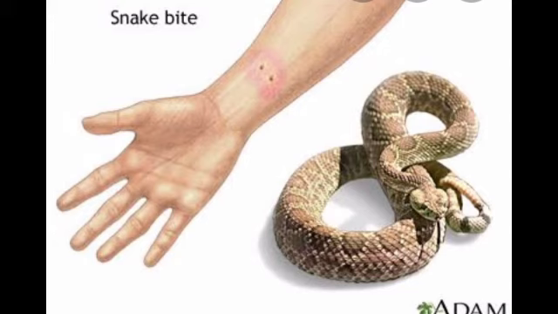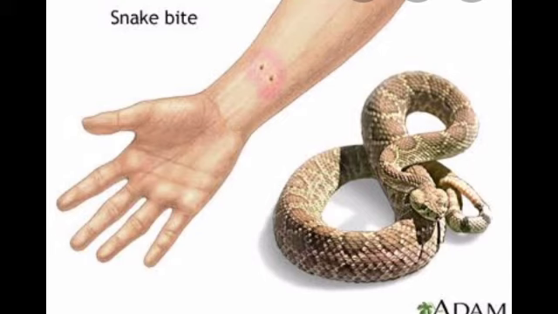Instead of killing, one should try to save the snake with the help of volunteers who rescue snakes. Don't kill any snake. They also have a life. Instead of killing, try to save that snake with the help of the rescue team, commonly called Sarpamitra, and release it into its natural habitat. Sarpamitra are friends of snakes. They release the snake in the natural habitat. Natural habitat means in nature.